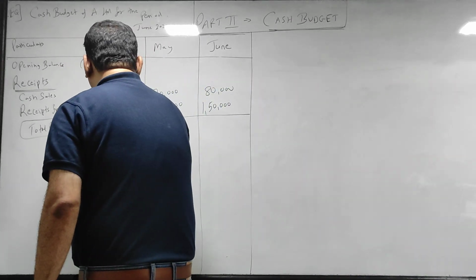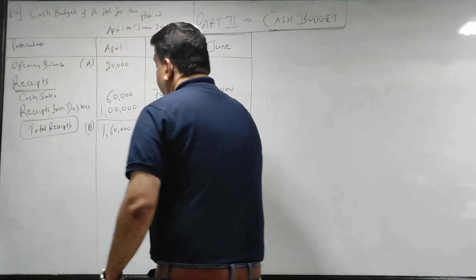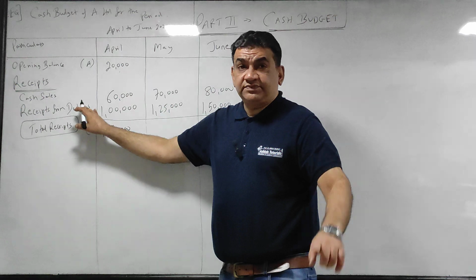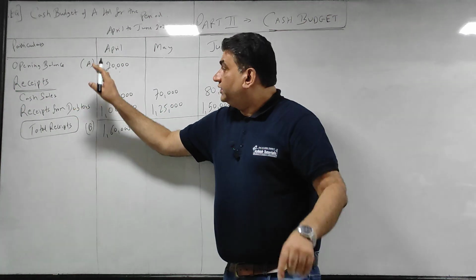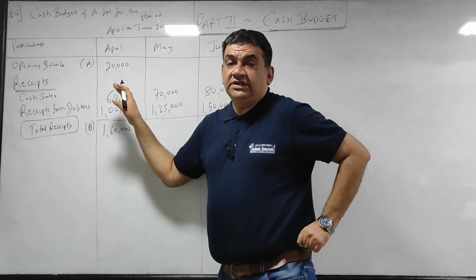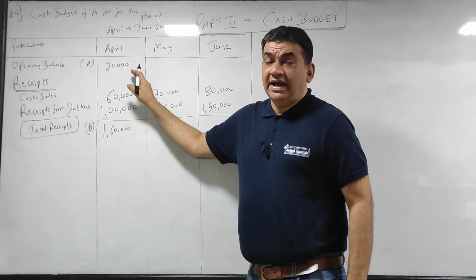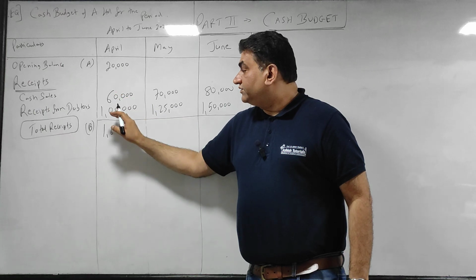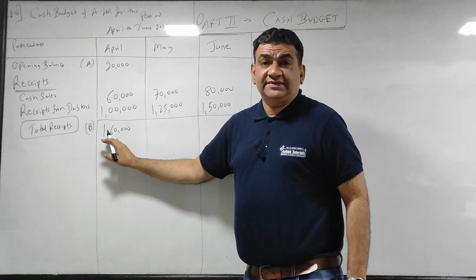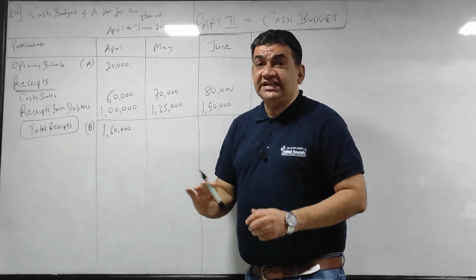Take the total. 60,000 plus 1 lakh, 160. Remember, this is total receipts. Remember guys, don't make the mistake of adding the opening balance. So 60 plus 1 lakh, 160. Don't include 20. I just want total receipts.